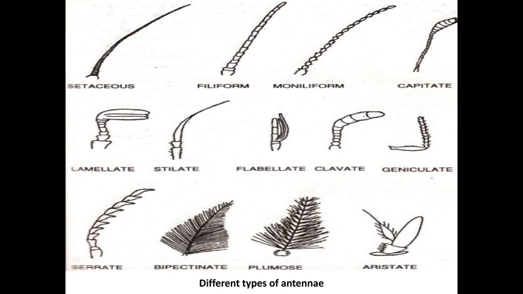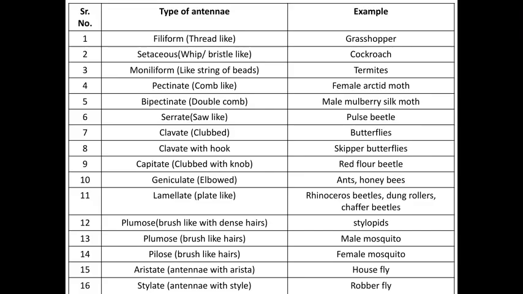This is the diagrammatic representation of the different types of antenna found in insects: setaceous, filiform, moniliform, capitate, lamellate, stylate, flabellate, clavate, geniculate, serrate, bipectinate, plumose, aristate. These are the different types of antenna found in different insects. Let us see one by one. This is a table of the different types of antenna found in insects, with their examples.